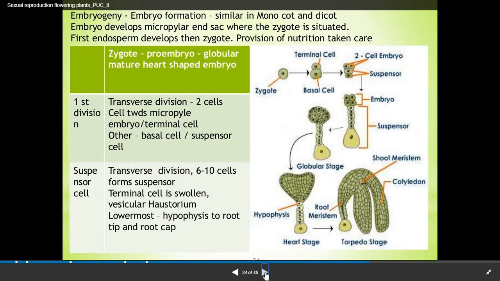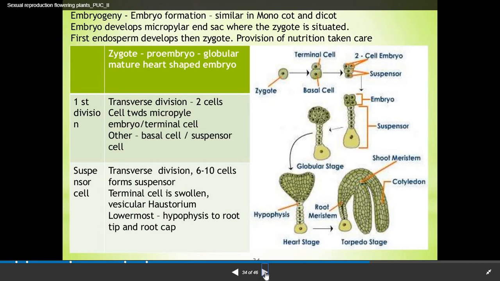Now here the zygote, that is proembryo, globular, heart-shaped, mature embryo. These are the stages of embryo formation. The first division, the transverse division, leads to two cells. One is towards the micropylar end, the terminal cell, and the other is towards the basal end, known as the suspensor cell.